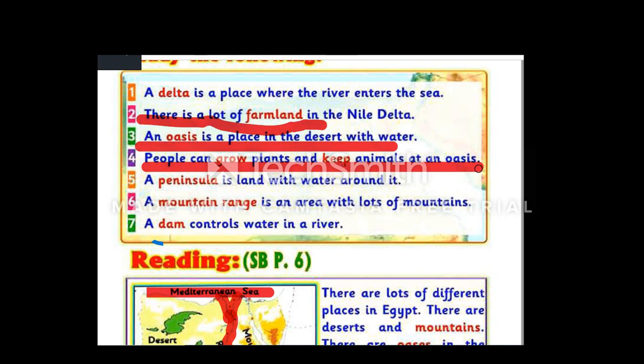Now, it's your turn. Repeat after me. People can grow plants and keep animals. Grow plants and keep animals at an oasis.